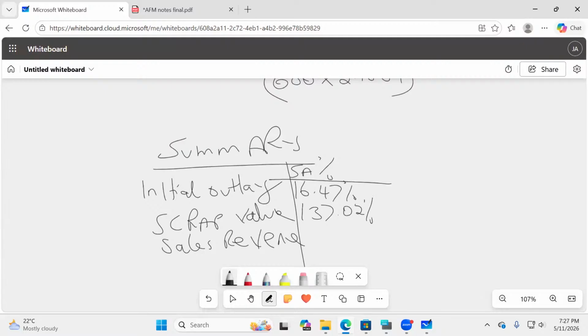37.02%. And then lastly, sales revenue, 5.52%. So go ahead and rank. Which one in this case here is the most sensitive? Yes, the one with the least percentage.